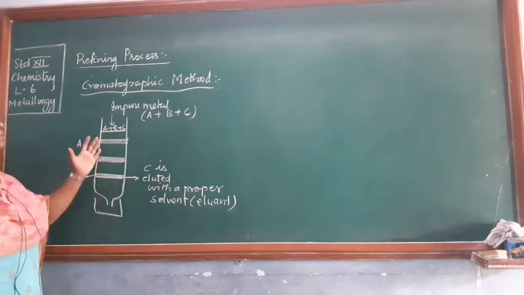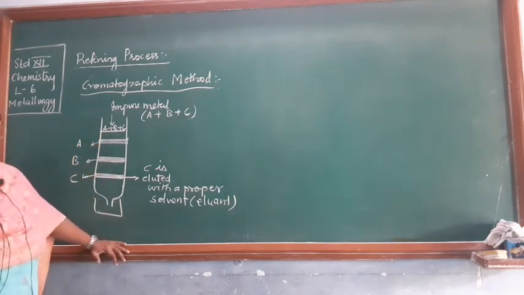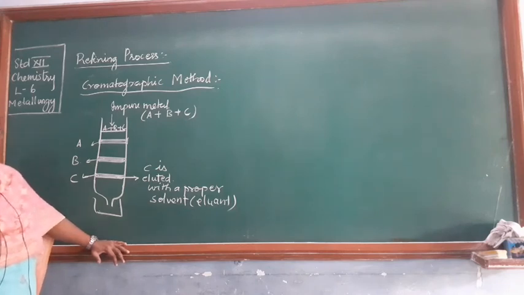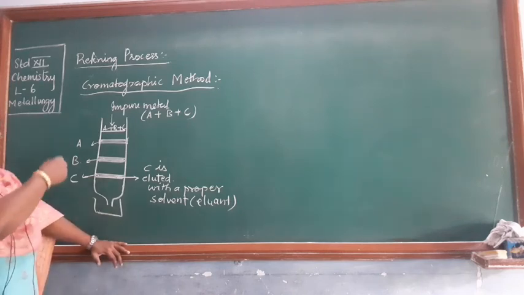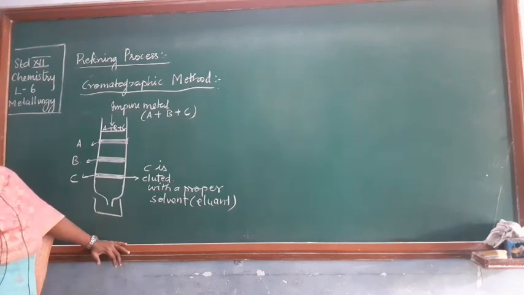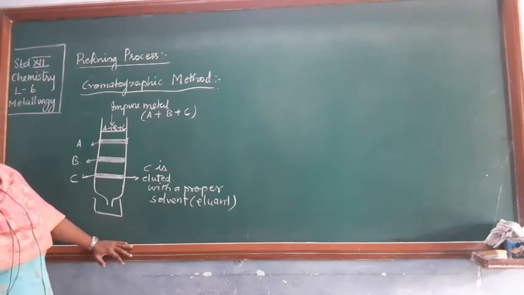So this method of separation of metal is called the chromatographic method, where the mixture is separated depending on its speed to move through an adsorbent, or its property to get adsorbed on an adsorbent. So this is the chromatographic method.